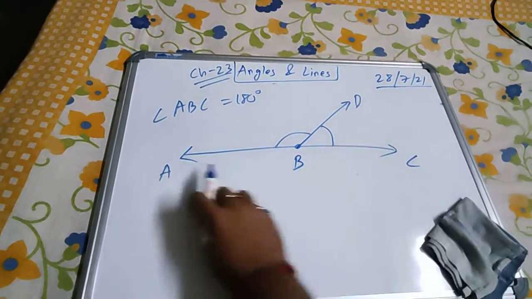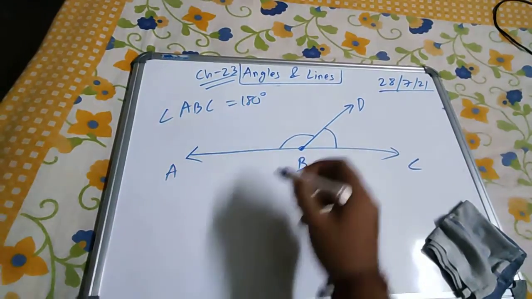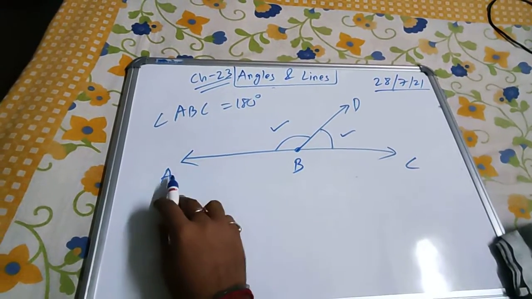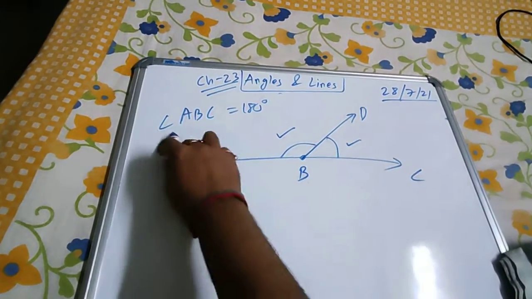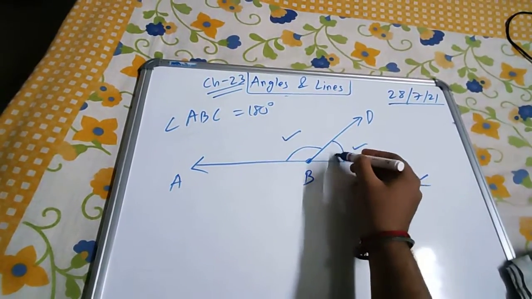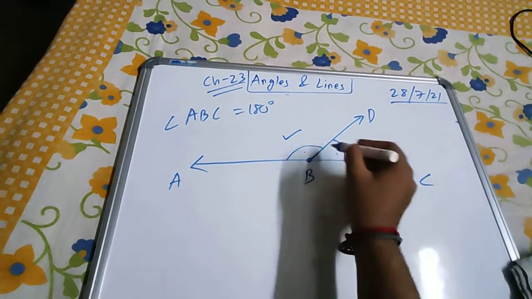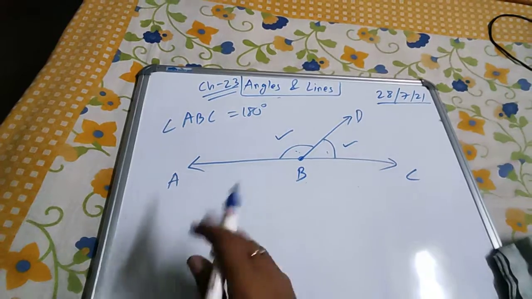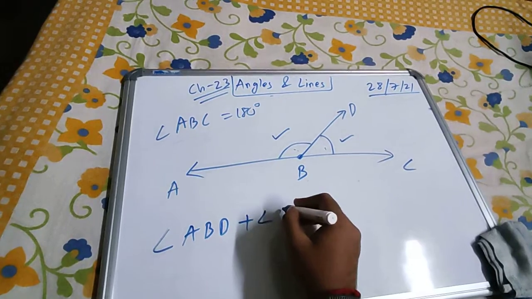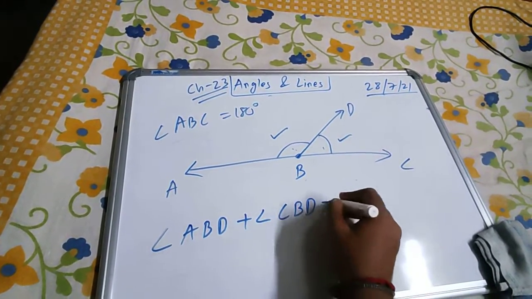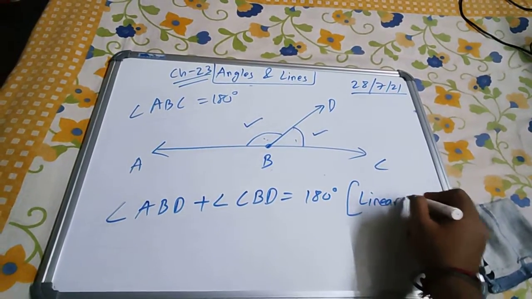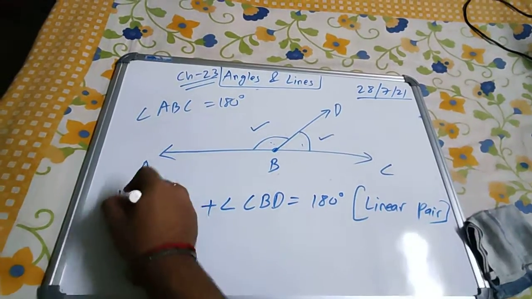Now since the total angle ABC is 180 degree, can I say that the sum of this angle and this angle will also be 180 degree? Yes, I can say, because the total angle ABC, I have given 180 degree. This total straight line is 180 degree. Now this straight line has been divided into two parts. So if I add these two parts, they will be equal to 180 degree. Exactly, I can say. So angle ABD plus angle CBD is equal to 180 degree. This is the property of a linear pair. So this is one more property.